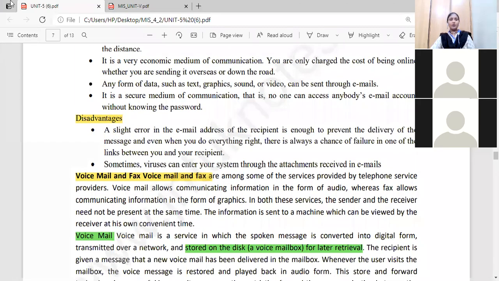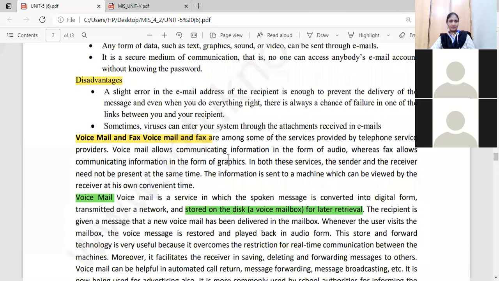Okay, disadvantages. If you type any slight error in the email address of the recipient, it is enough to prevent the delivery of the message. And even when you do everything right, there is always a chance of failure in one of the links between you and your recipients. There may be very few chances of failure of that email. There may be a reason for a slight error in the email address of the recipient, or there may be another failure in whichever links lie between you and your recipients.